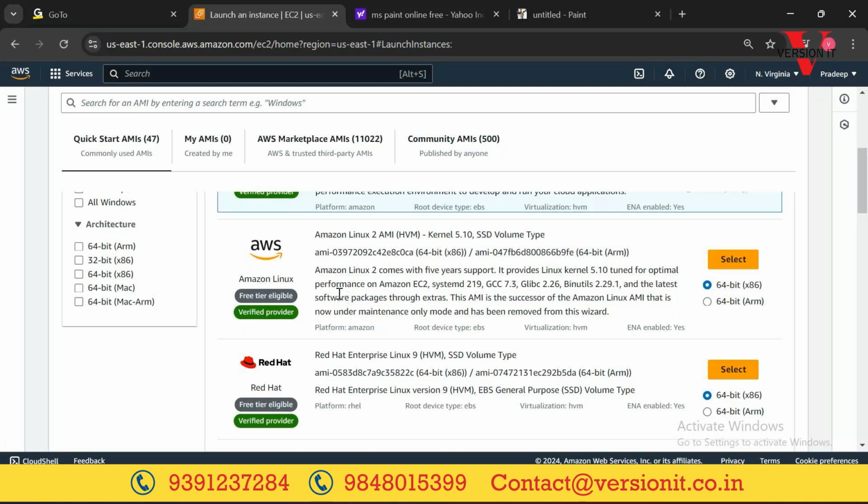Okay, and all the servers will be with some older versions only. Nobody will be having the latest versions installed. So I am taking Amazon Linux 2 AMI as of now.